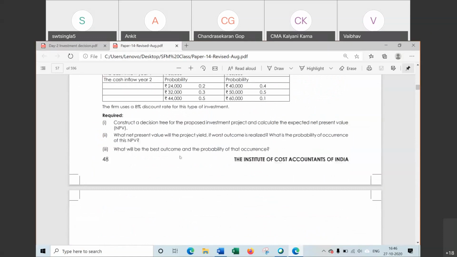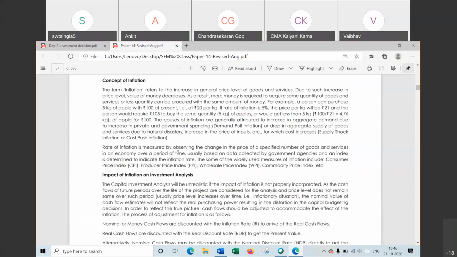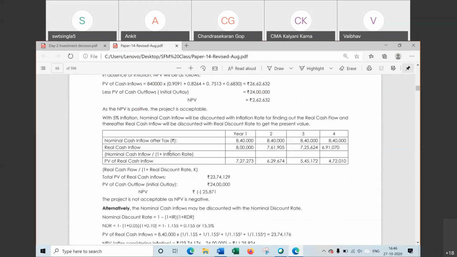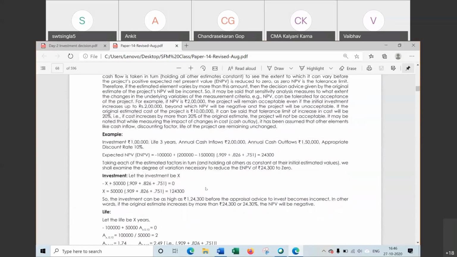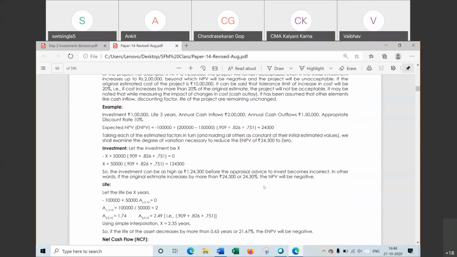Sensitivity analysis. Inflation we have read. This one is sensitivity analysis. One example is given, but this example has been solved in a better way in the workbook. If you have the workbook, there is one question, the same question is there in the workbook.